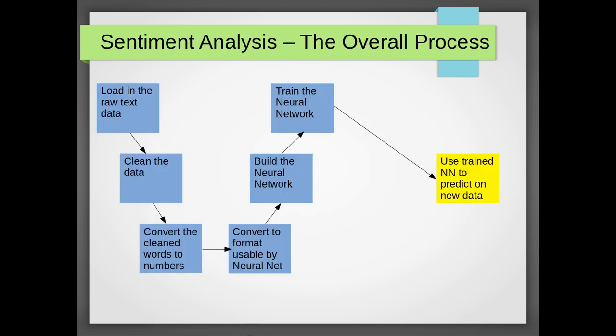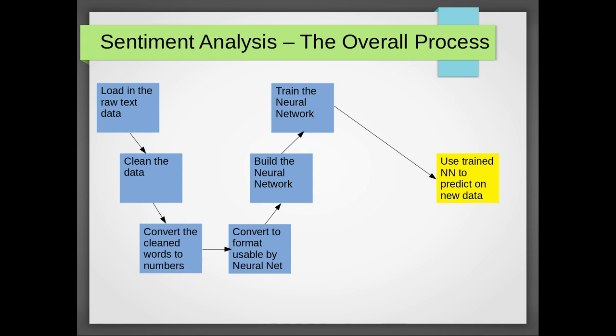So the overall process that we go through when we're undertaking sentiment analysis, I've popped up on the screen here, and generally you would follow this process whenever you're doing some sentiment analysis. So the first thing we do is to load in our raw text upon which we want to analyze sentiment. We then clean that data in some way, and we'll come back to that in a moment.